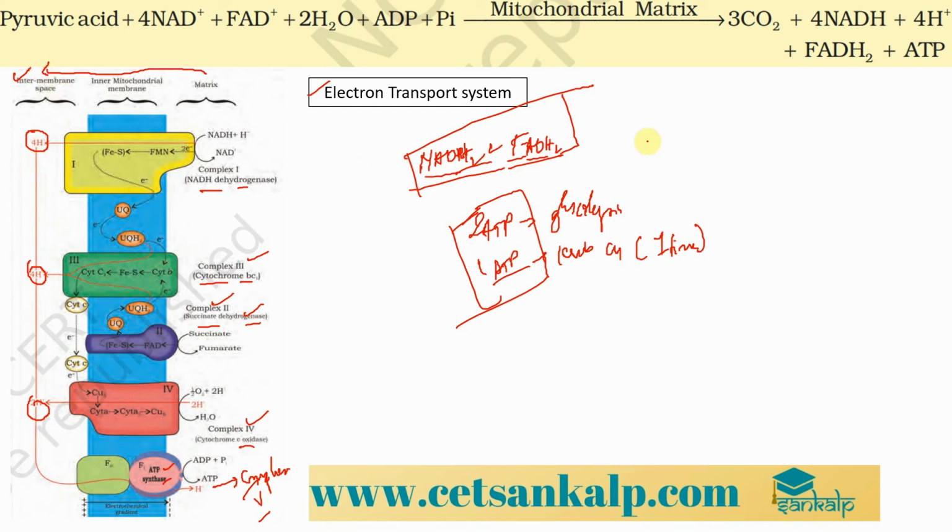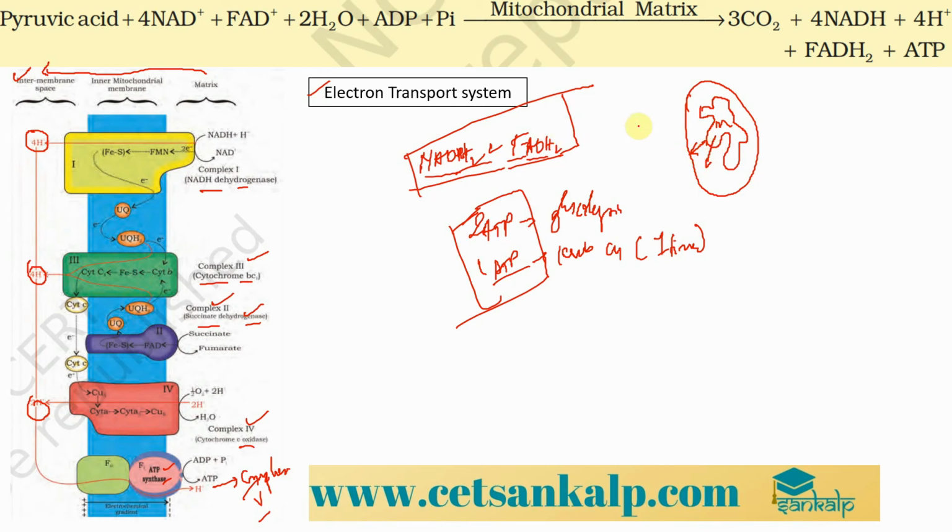As we have discussed, the mitochondria is made up of how many membranes? Mitochondria is made up of two membranes. ಹೌದಾ, ಹಾ. So ಇಲ್ಲಿ ನಮ್ಮ ಮ್ಯಾಟ್ರಿಕ್ಸ್ ಅಂತ ಕರಿತೀವಿ. This gap between the outer membrane and inner membrane is called the intermembranal space. So the protons are pumped from the matrix into the intermembranal space.